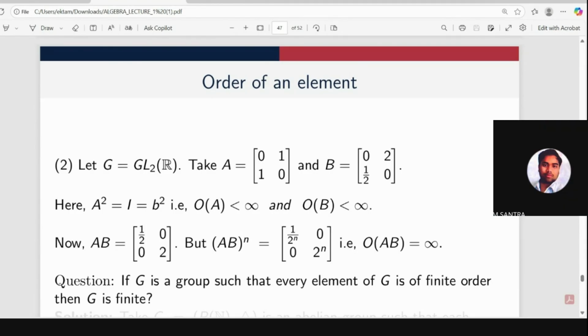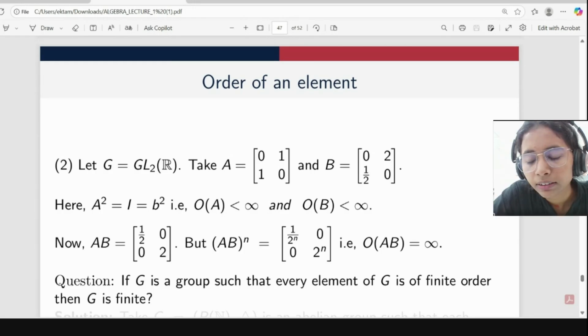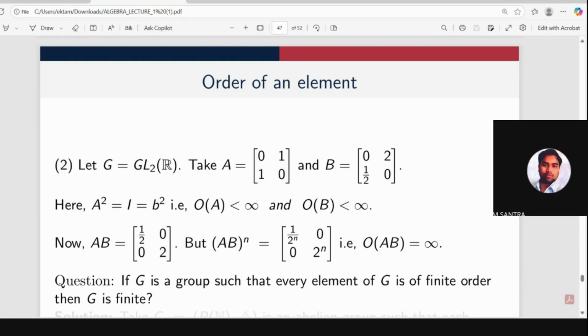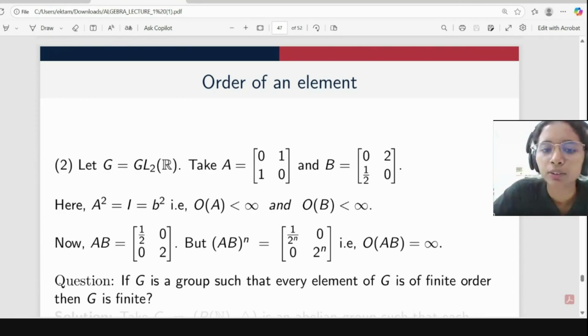Ma'am, I understand the counterexample, but how did you choose it? What did you intuitively think about the appearance of this 2 cross 2 matrix, [0, 2; 1/2, 0]? If I choose 1 by 3, then it will be of order 3, okay? No, I'm choosing [0, 3; 1/3, 0]. You will get 1 by 3 to the power n, 0, 0, 3 to the power n.